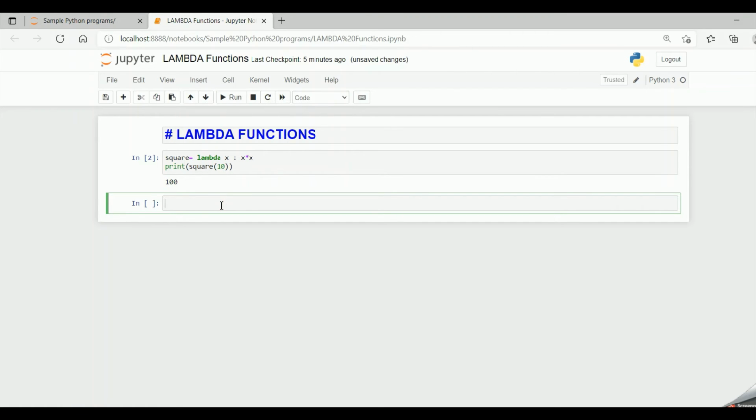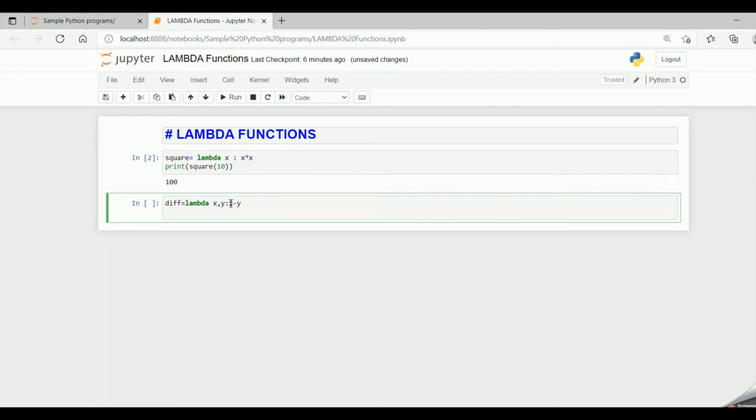Now let's see a lambda function with two arguments. I say difference equal to lambda, two arguments separated by comma, and then colon x minus y. So here we are trying to evaluate a single expression, but it can take n number of arguments. When we have multiple expressions, we cannot go in for the lambda functions.